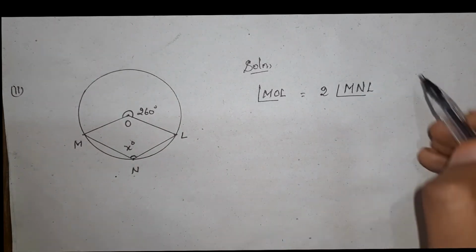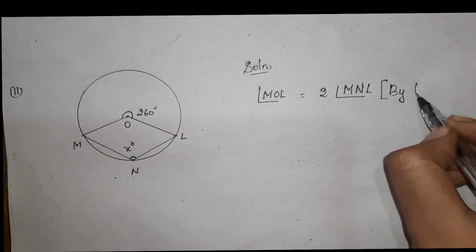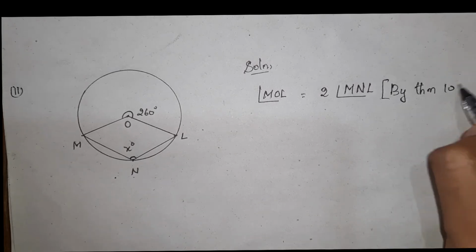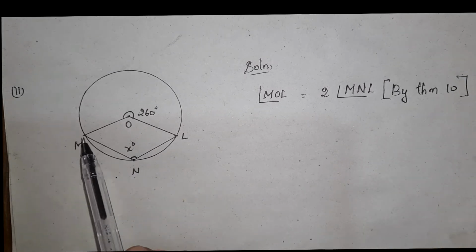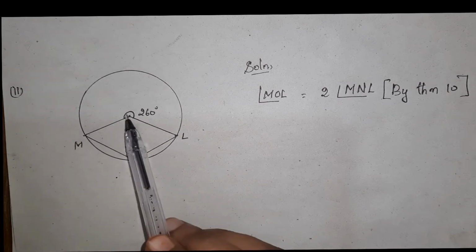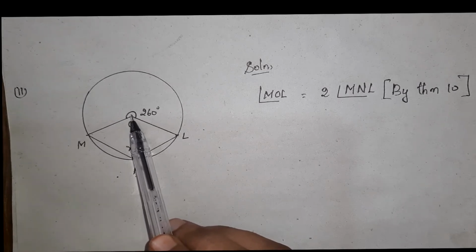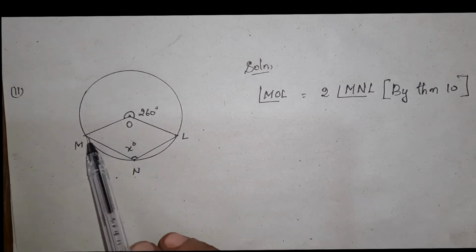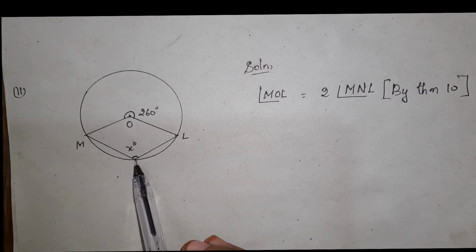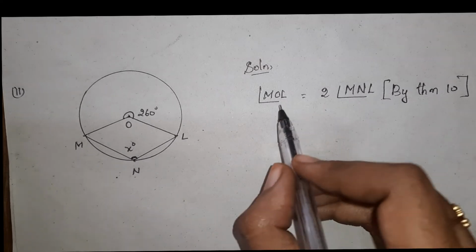Are you clear? This is using theorem 10: the angle subtended by the center is double the angle subtended by any point on the circle. This is the angle subtended by any point on the circle, so you can apply this value.